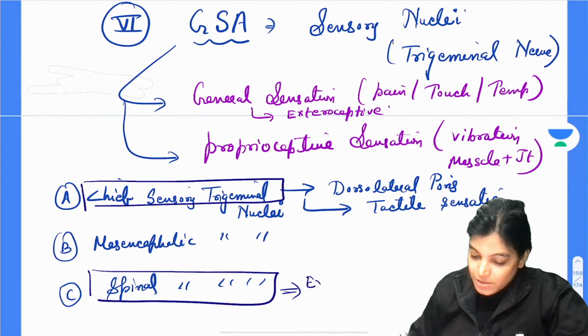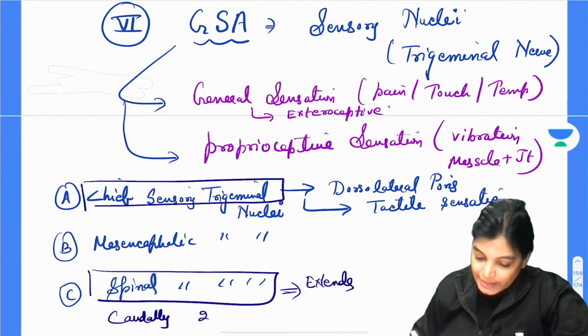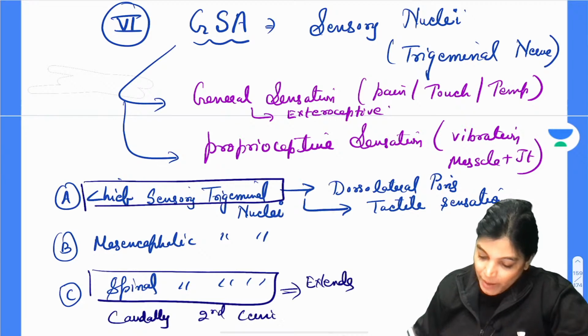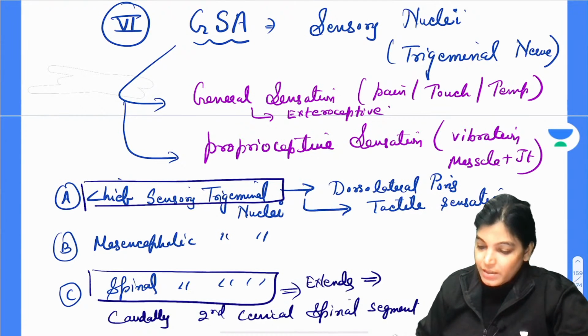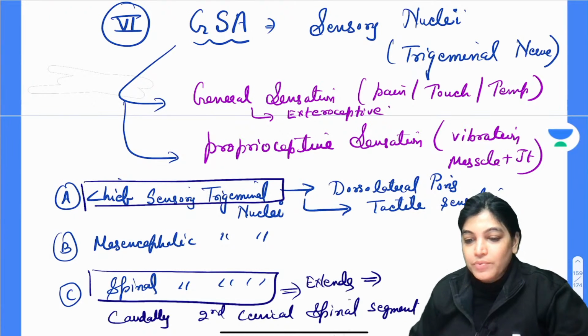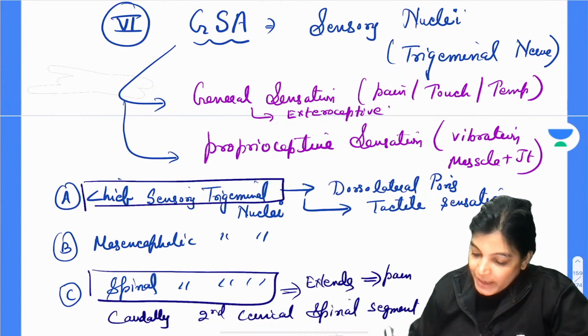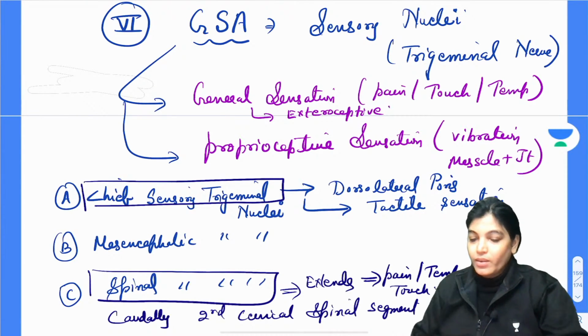It extends till the second cervical spinal segment, and the most important function which it serves is pain and temperature sensation, but it also carries the touch sensation.